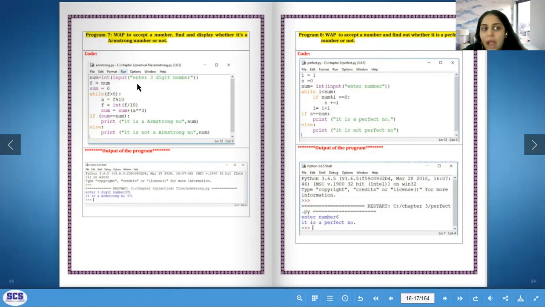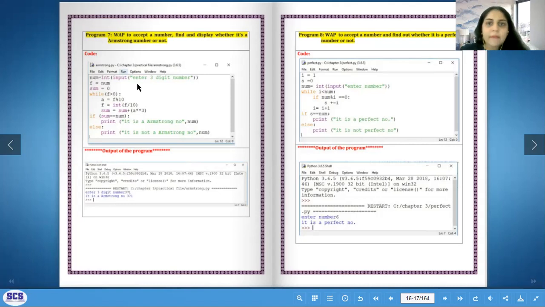Then I already have the number with me, and I got a new sum that is the addition of the individual cubes, and then I'm going to check for equality. Are the two things equal? If they are equal, then it is an Armstrong number. If they are not equal, then it's not an Armstrong number. So that was the way this program has been made.